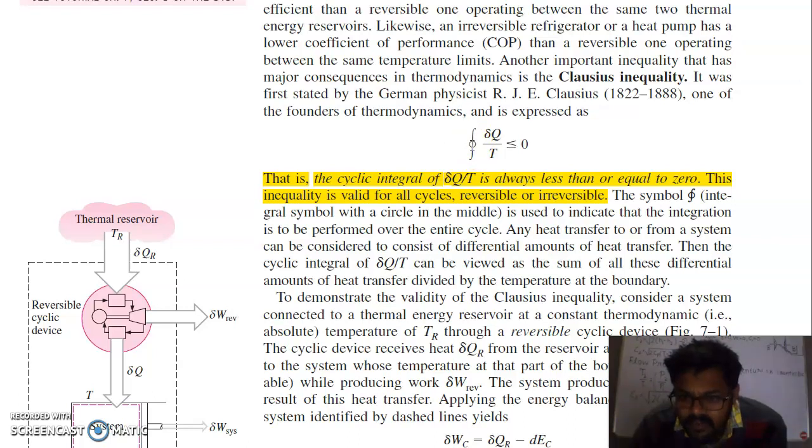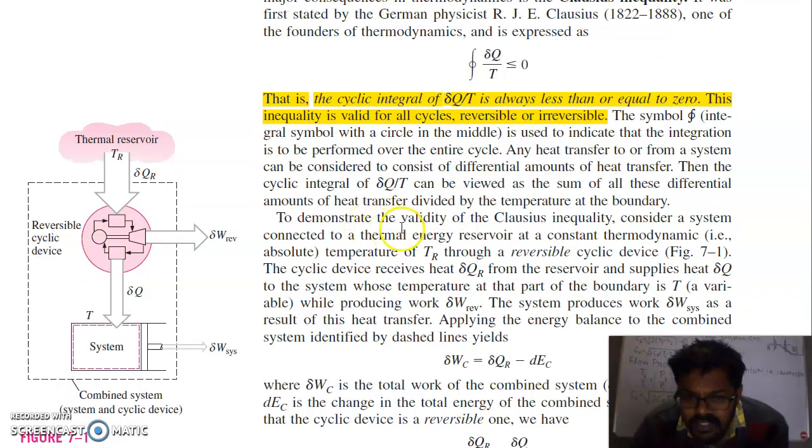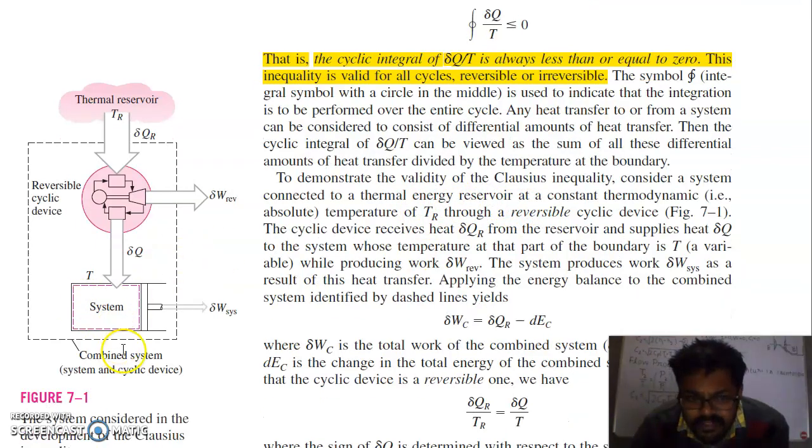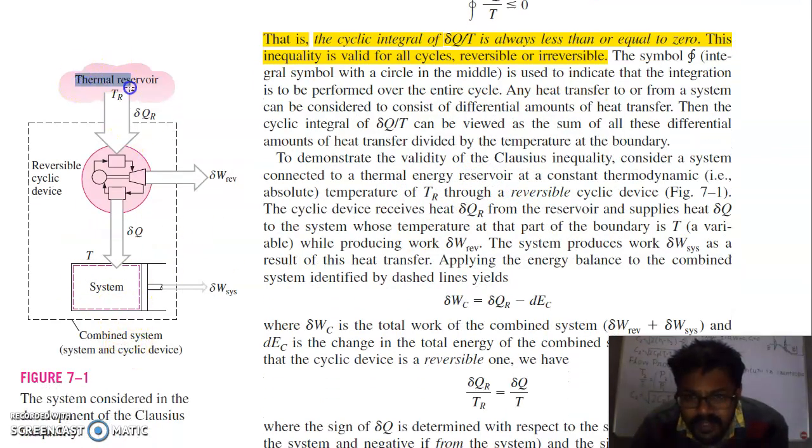Any heat transfer to or from the system can be considered to consist of differential amounts of heat transfer. Then the cyclic integral of δQ/T can be viewed as the sum of all these differential amounts of heat transfer divided by the temperature at the boundary. To demonstrate the validity of the Clausius inequality, consider a system connected to a thermal energy reservoir at a constant thermodynamic absolute temperature TR. So this is your thermal energy reservoir TR.